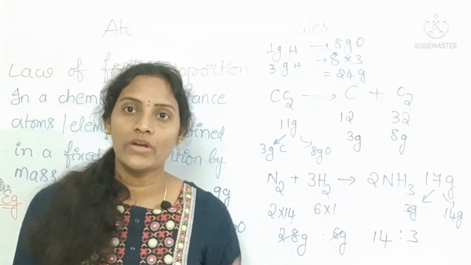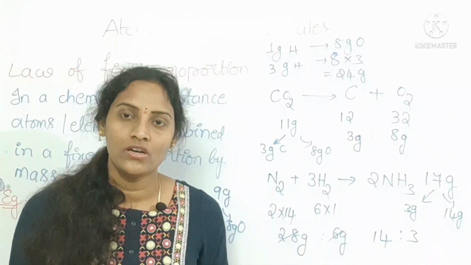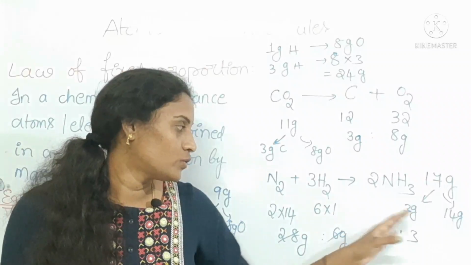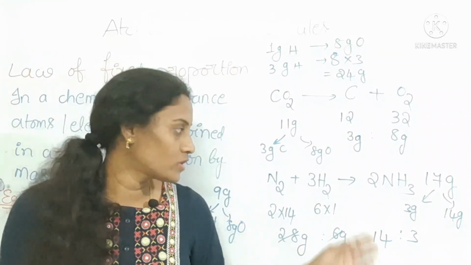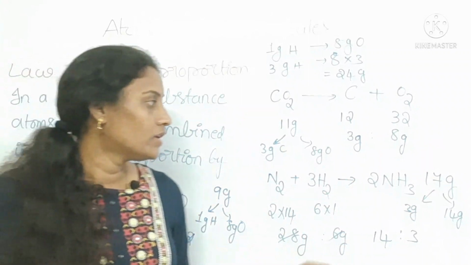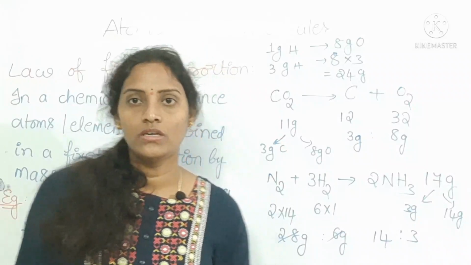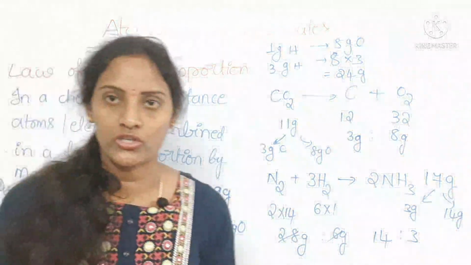So 28 grams of nitrogen needs how many grams of hydrogen? 28 into 3, and you will get the grams of hydrogen. This is the law of constant proportions, or law of definite proportions.